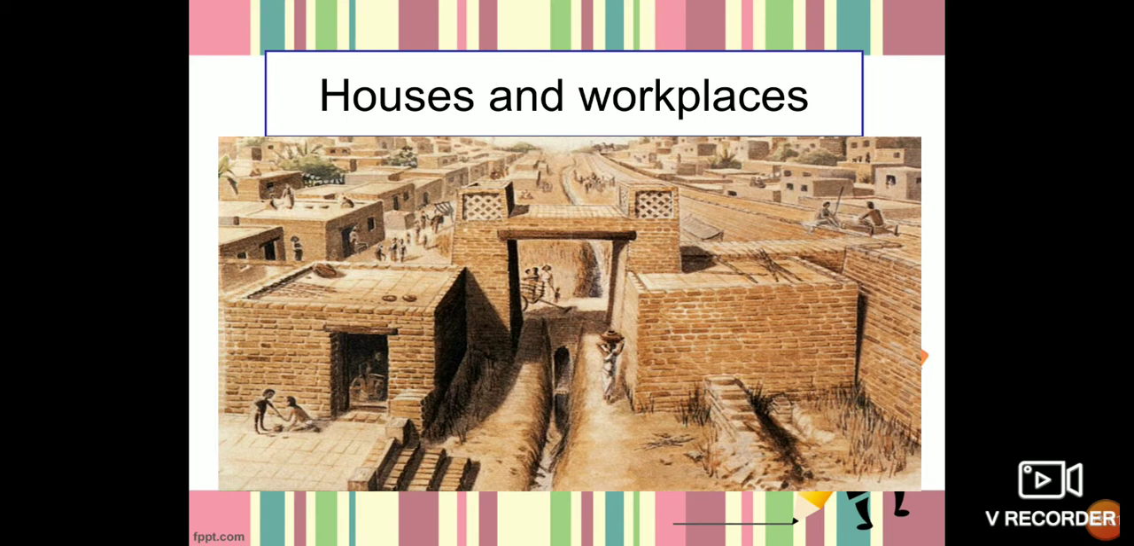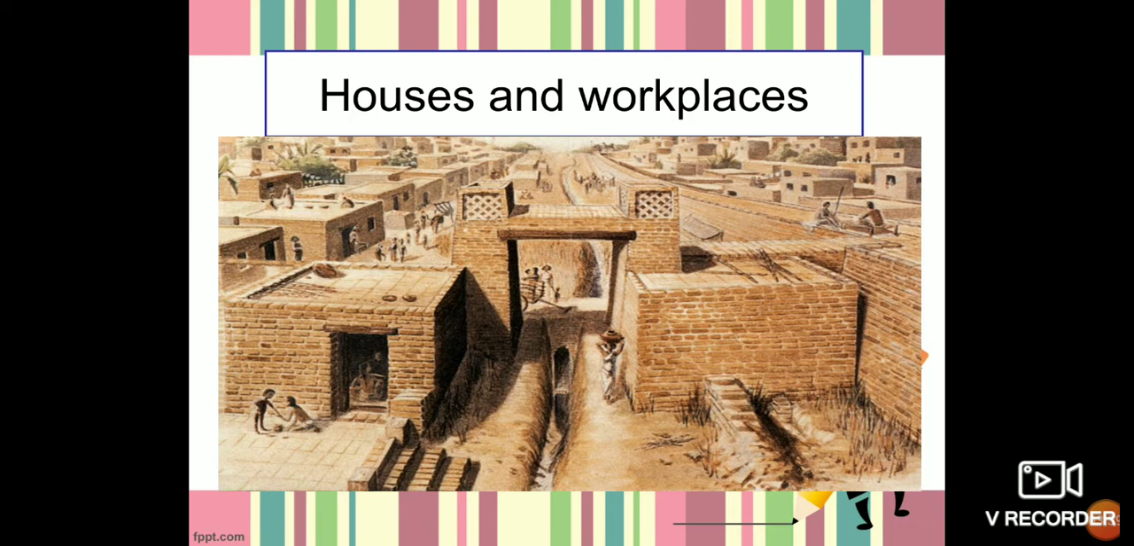Next is the Lower Town. The Lower Town had houses and workplaces. The houses were made of bricks and had many rooms surrounding a courtyard. Some houses had bathrooms. The floors of the bathrooms sloped and dirty water flowed into drains outside the houses. These drains were covered and lined with bricks.